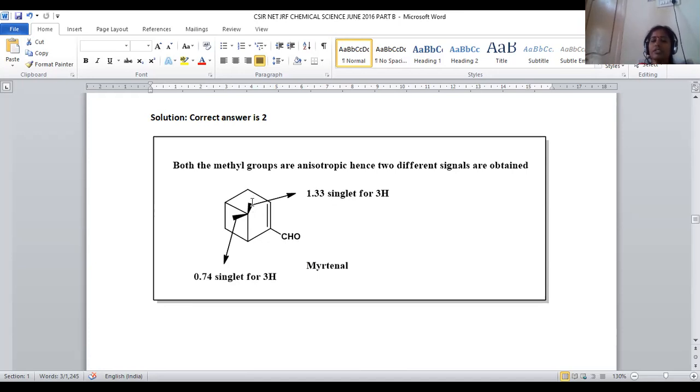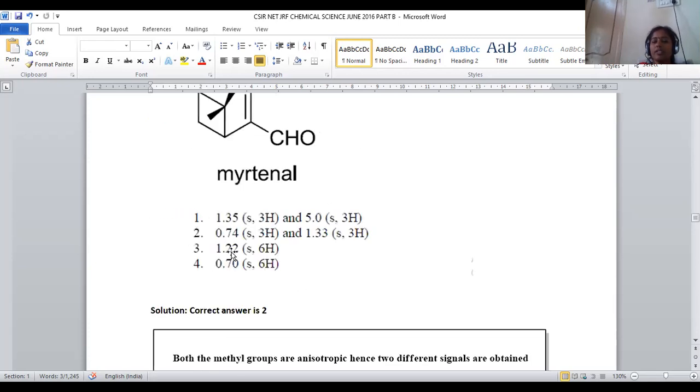Here the methyl with 3 hydrogens appears at 1.33 ppm. Whenever we take this other methyl, it is far away from the electron withdrawing group and far away from the double bond, so it is not experiencing a higher electronegative charge. So this methyl is in a shielded zone and it will be an upfield value with respect to TMS. That is 0.74 ppm, given for all 3 hydrogens. Okay, so 0.74 and 1.33 values will appear.